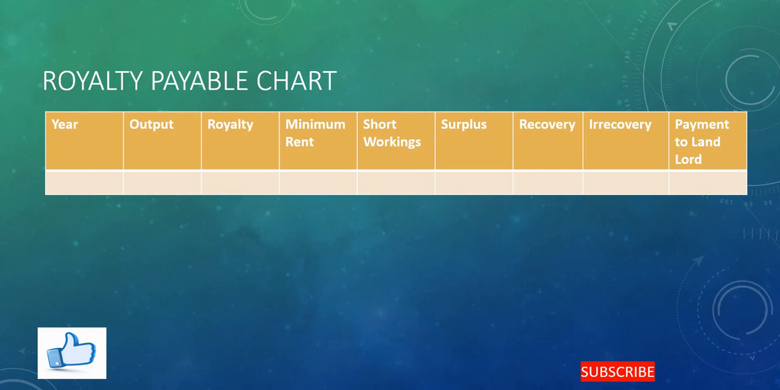And short working is nothing but the difference between minimum rent and the royalty, where the surplus is the difference between the royalty and the minimum rent. So recovery will be there and irrecovery will be transferred to the P&L account, and ultimately the last payment to the landlord will be there. In case the royalty is less than the minimum rent, then the amount to be paid to the landlord will be the minimum rent only. In case the royalty is more than the minimum rent, then after recovery of the short working, it will be paid to the landlord account.